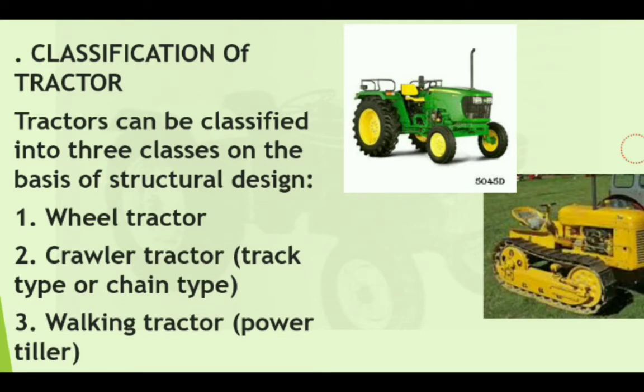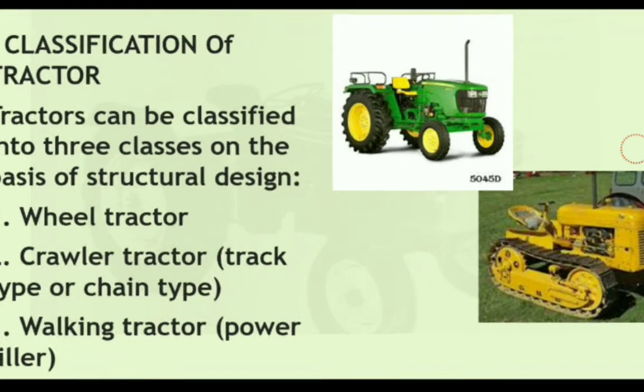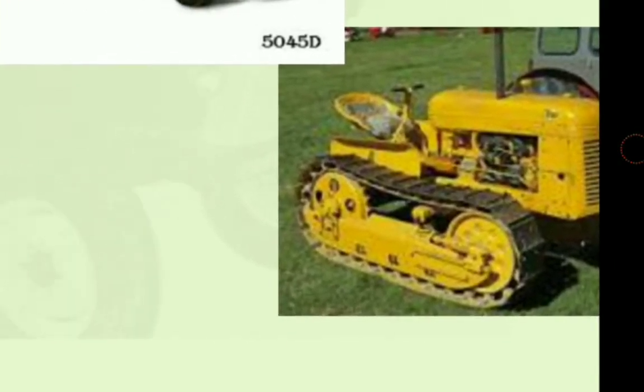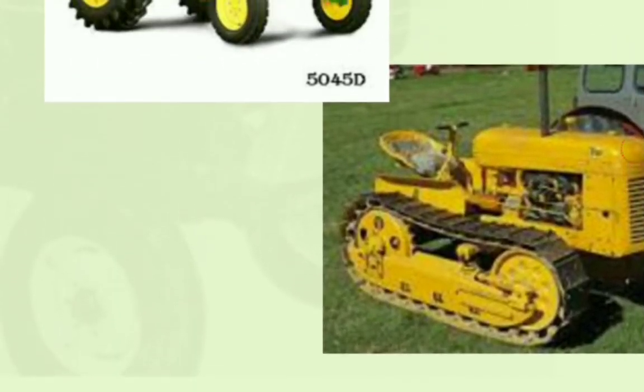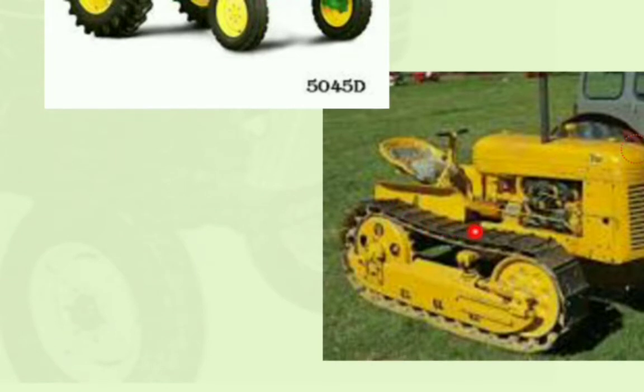Then number two, traveler tractor or track type tractor. You can look in this image, the traveler type has tracks. This is called a track, a metallic track, and inside it the wheels rotate, and in this way the track rotates and the tractor moves. These types of tractors are called traveler type tractors.